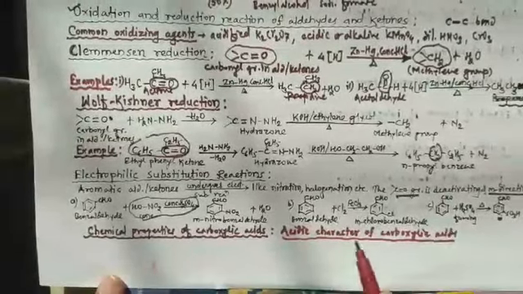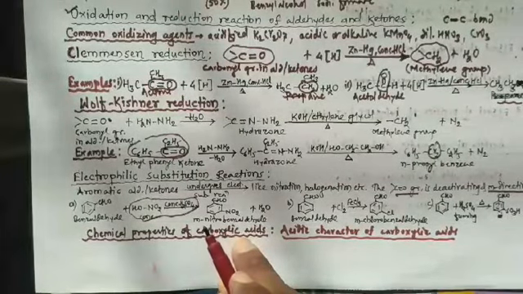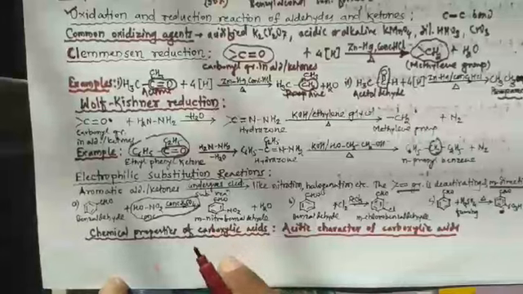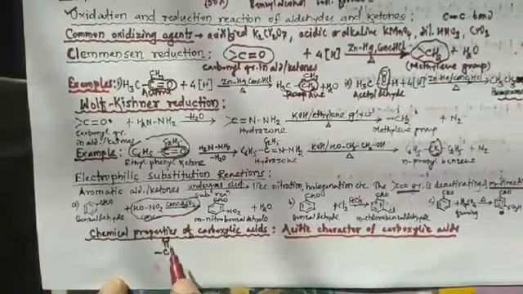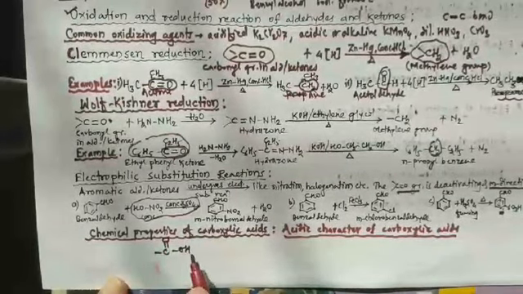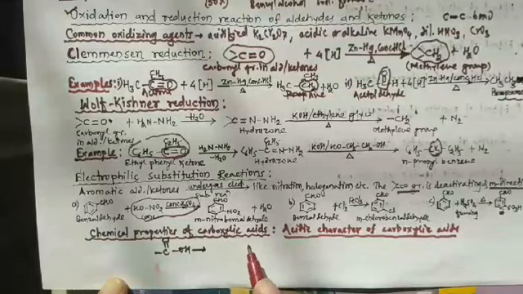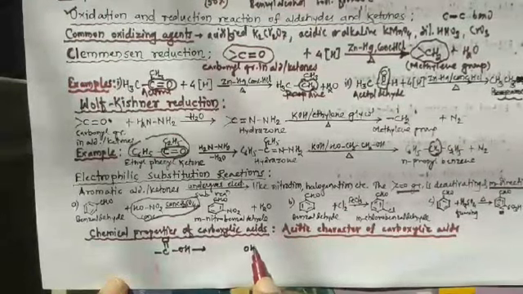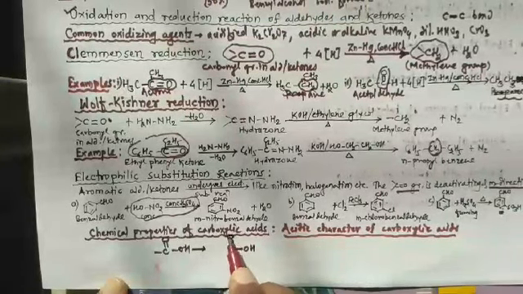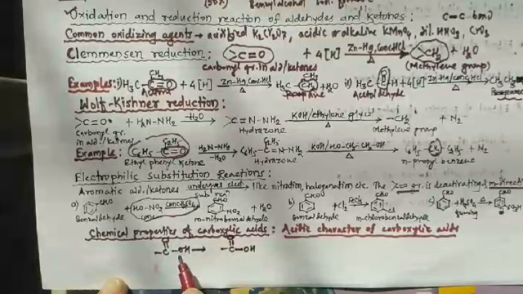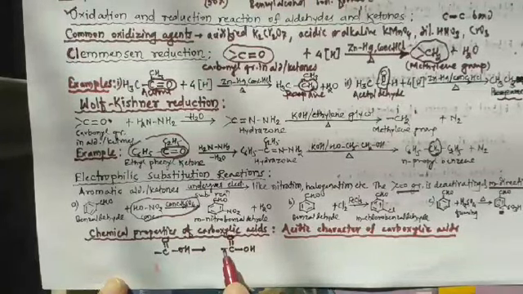The carboxyl group, that is C double bond O OH, is made up of an OH group bonded to a carbonyl group.